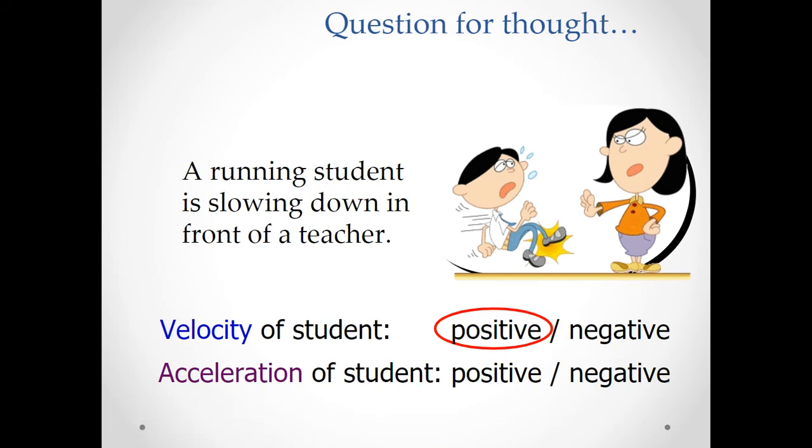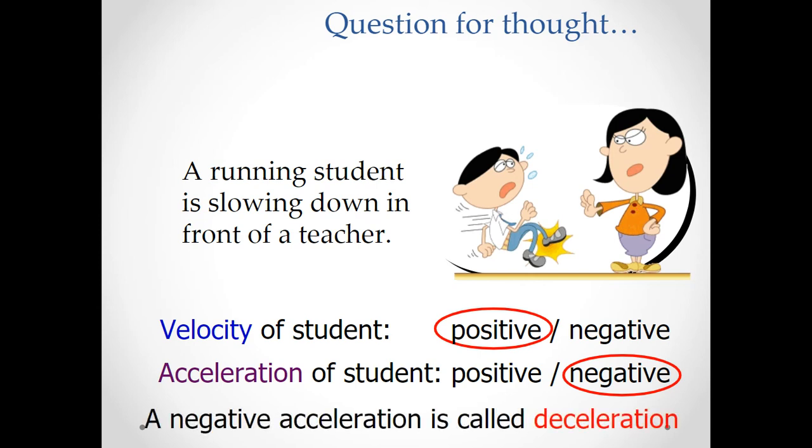Now, is the acceleration of the student as they're slowing down positive or negative? Now, the acceleration of the student here is going to be negative because although they're still moving towards the teacher, they're trying to slow down. So they're trying to lose speed, and when you decrease your velocity, that's called deceleration. So that's a negative acceleration there. The acceleration is in the other direction.